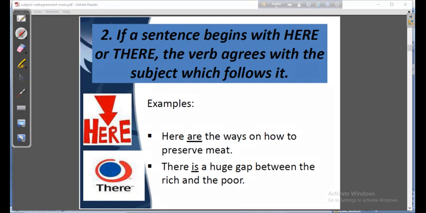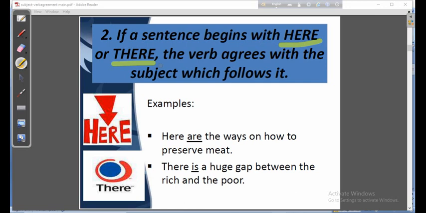If a sentence begins with here or there, the verb agrees with the subject which follows it. Let us make it clear. It is not possible for here and there to tell whether the verb will be singular or plural. You cannot be sure just by saying here or there. These are actually the introductory words. These are called introductory words.